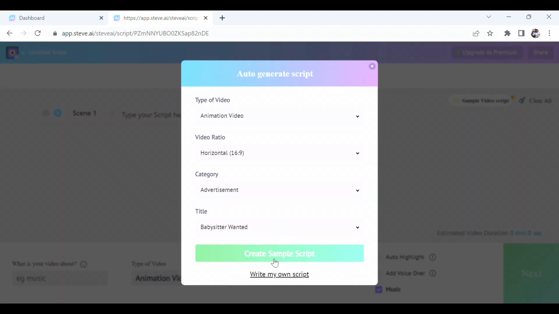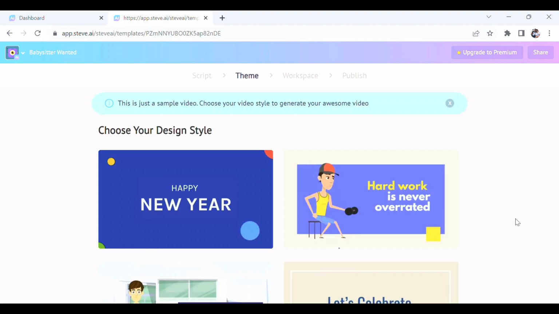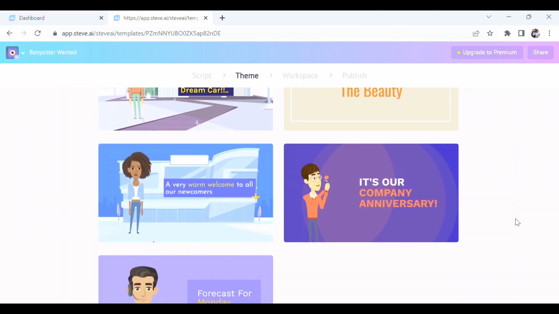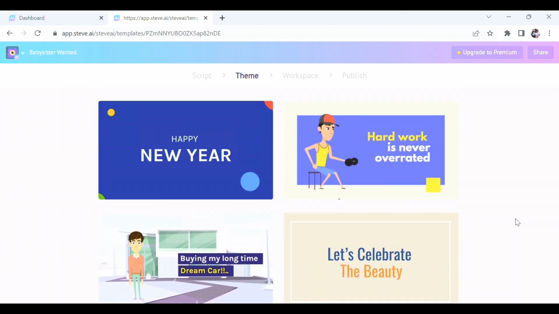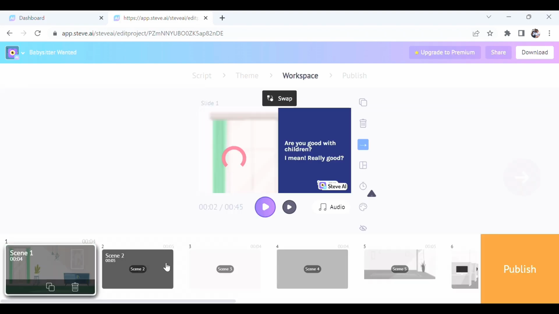And let's go ahead with their inbuilt script option. And now we'll click on Next to select the design layout. Let's select the one I used for my last video. And that's it, you have your video. I had my own script which was created from ChatGPT. I would suggest playing around with these tools to see what other options you might have.